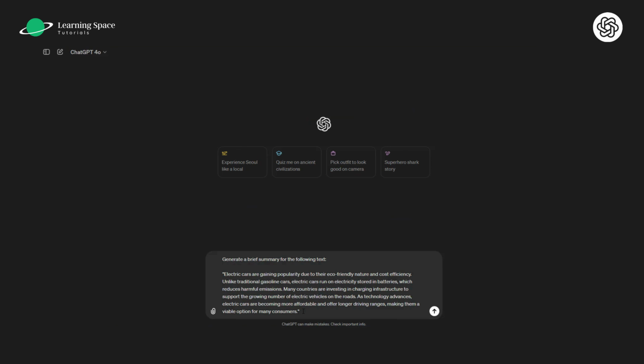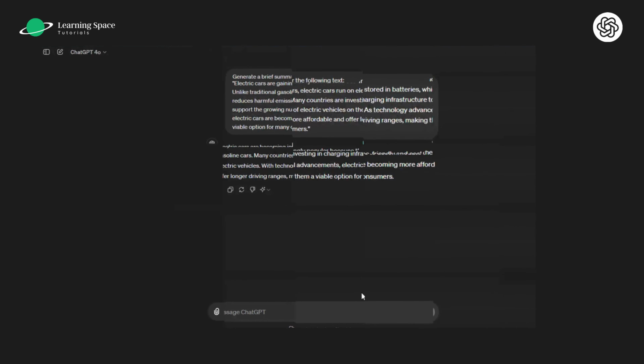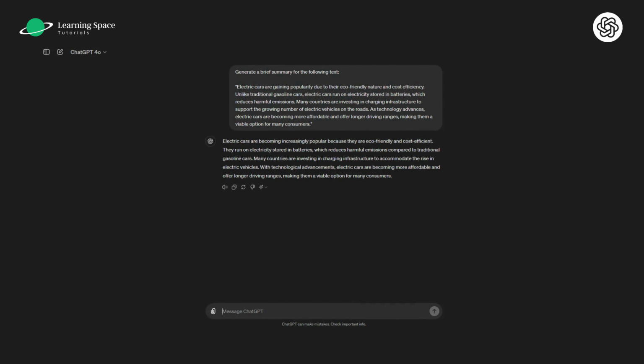For example, let's ask ChatGPT to give us a brief summary of a passage. So this is the passage. It says electric cars are gaining popularity due to their eco-friendly nature and so on. Here, I'm asking ChatGPT to generate a brief summary of this paragraph. Now, once I run it, ChatGPT summarizes the text for this passage.